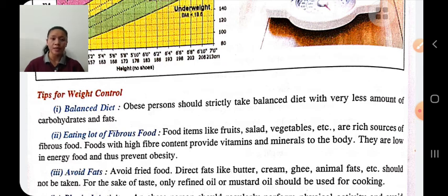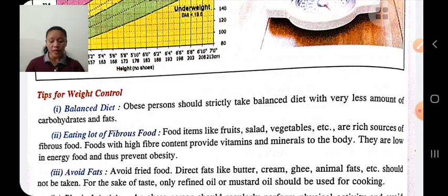Nutrients are the chemicals which are found in food. Nutrients are divided into two parts: macronutrients and micronutrients. Macronutrients, that is carbohydrates, fats, proteins, are required in large quantity. Micronutrients, that is vitamins and minerals, are required in small quantity.